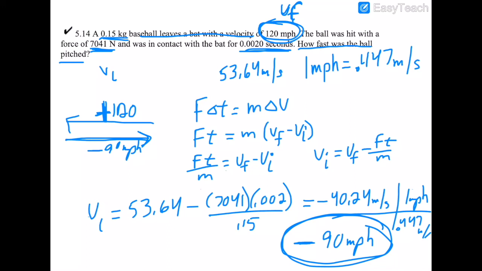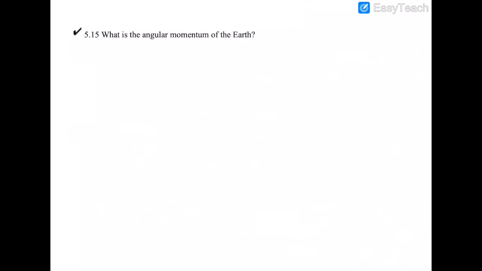Okay, so negative 90 miles per hour would be our incoming velocity, and 120 miles per hour would be the outgoing velocity. So if you have your books, we're going to look at 5.15, and it looks like a pretty simple question. It says, what is the angular momentum of the Earth?